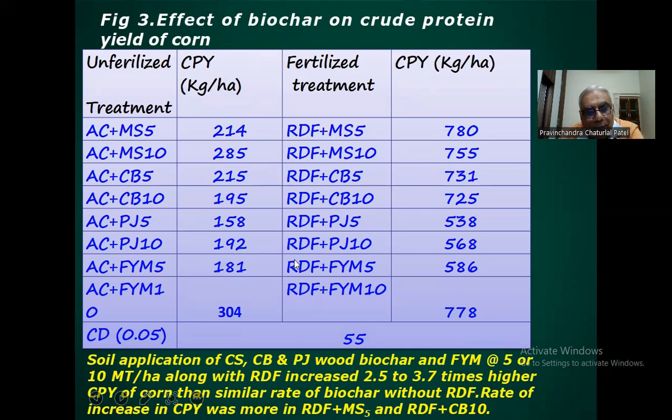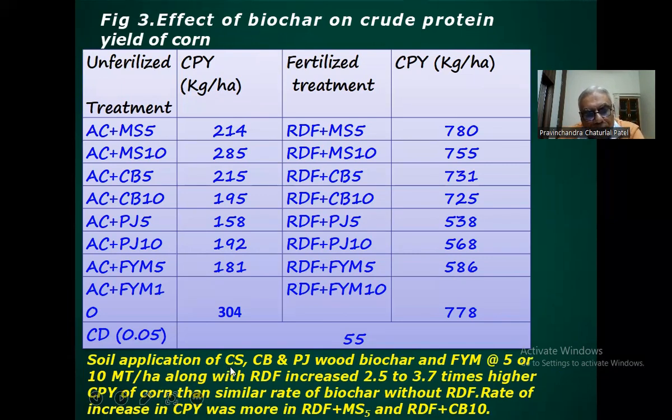But when we apply the recommended dose of fertilizer along with the farmyard manure, then we obtain the higher crude protein yield. Means alone organic manure also does not give higher crude protein yield as well as dry matter yield. Therefore, integrated nutrient management is better for obtaining higher crop production.